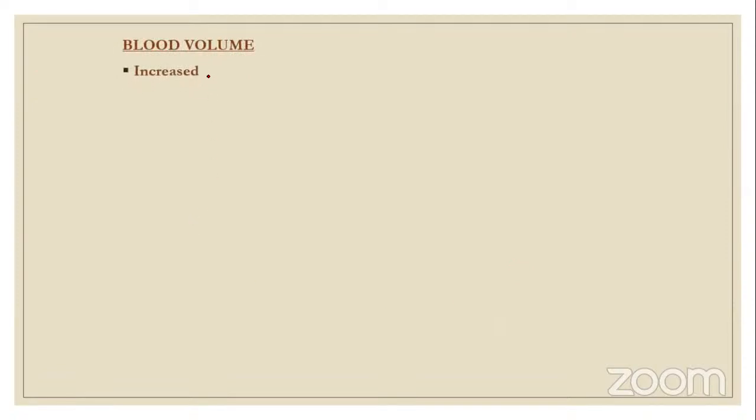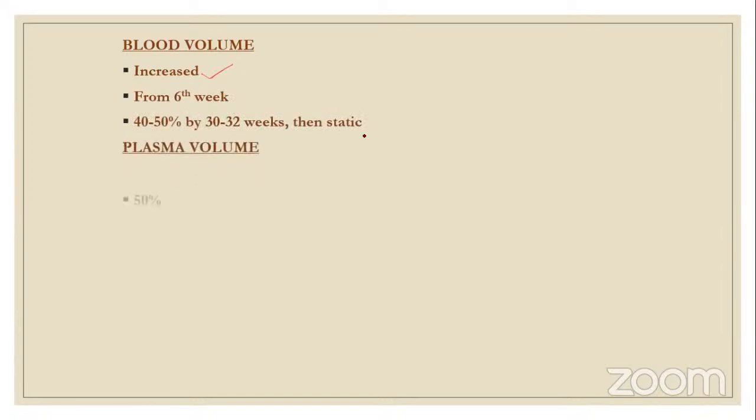Obviously, blood volume is drastically increased. From the 6th week the rise starts, 40 to 50% by 30 to 32 weeks, and then it becomes static. Plasma volume increases by 50%. So very important: plasma volume increases by 50%, up to 1.25 liters. Now, RBC and hemoglobin increase by 20 to 30%.